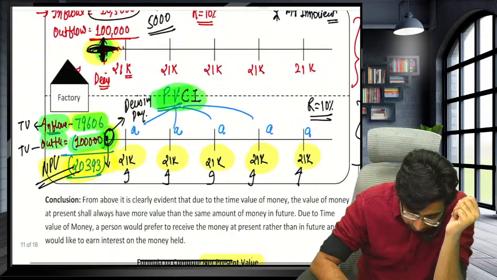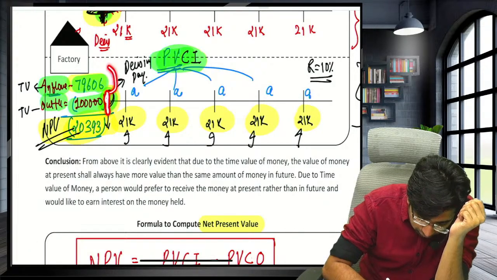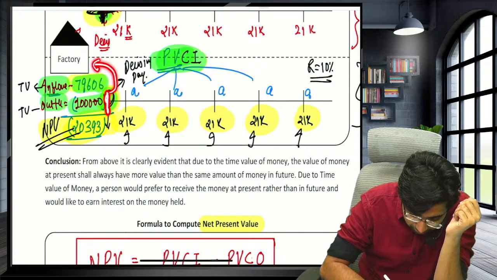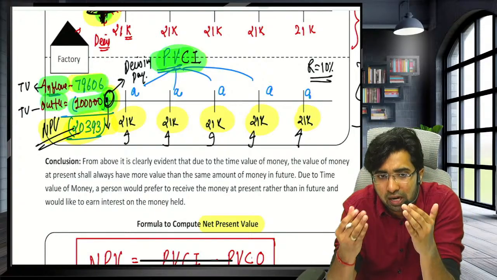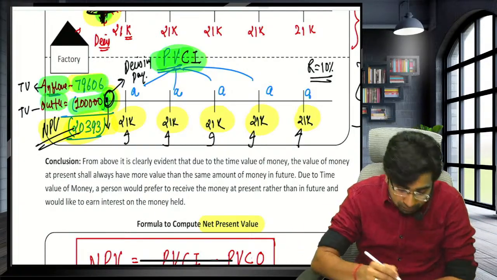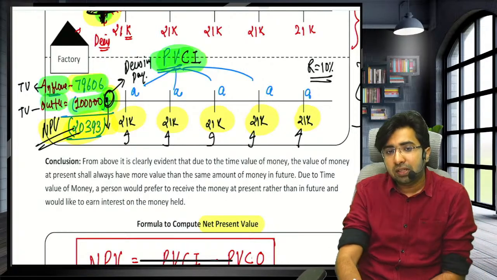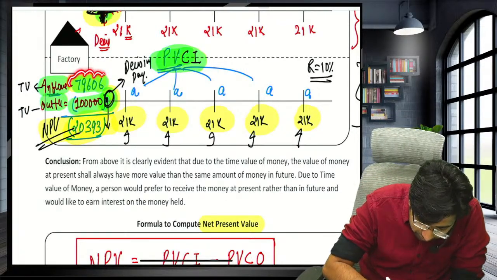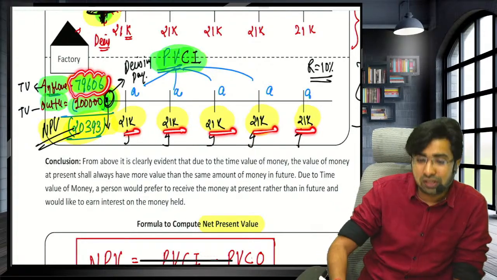Guys, in this question, for example, I have to set up one factory, and that setup will cost me 1 lakh rupees. Setting this up will be a cash outflow. I have to invest 1 lakh rupees, and this entire amount will be invested today, at this moment only. But the profits from the inflows will be generated on future dates: 21,000, 21,000, 21,000, 21,000, 21,000.